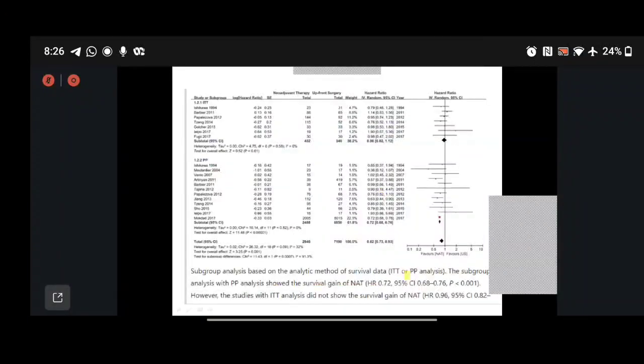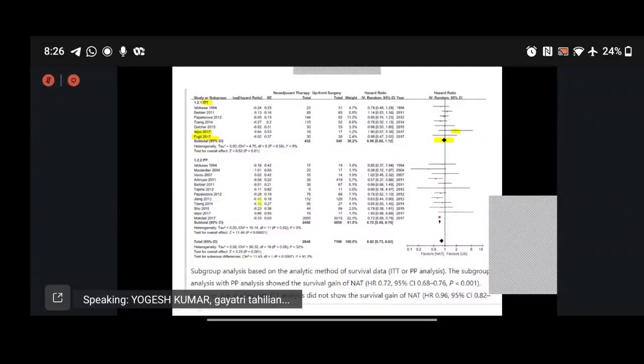So what are we getting from these two? In the intention to treat patients, the neoadjuvant and the surgical arm are both on the center line, with only ELPO in 2017 showing that upfront surgery has a better outcome.